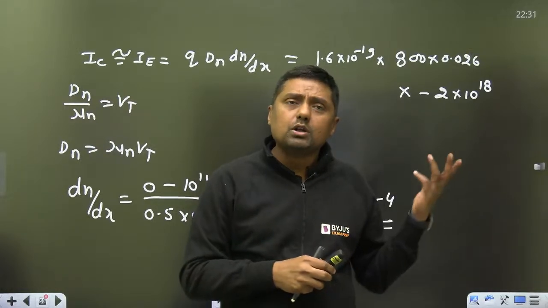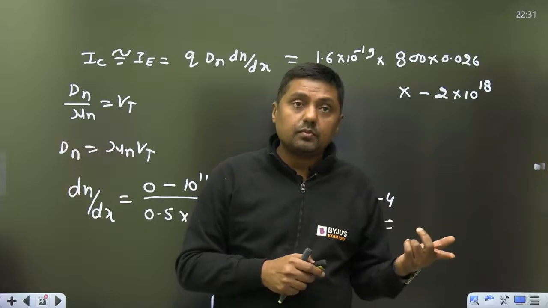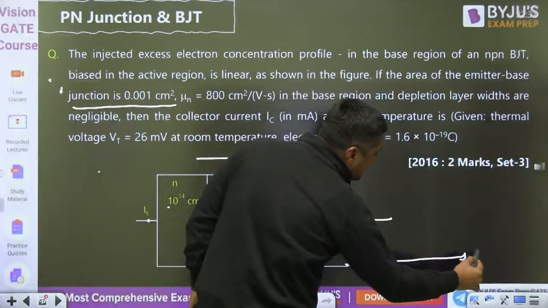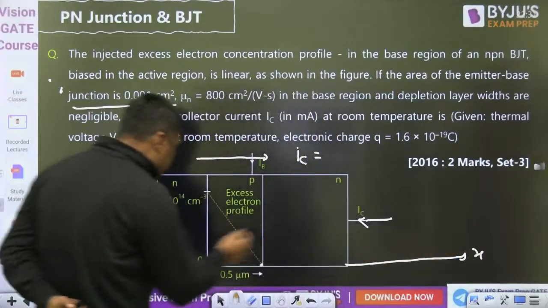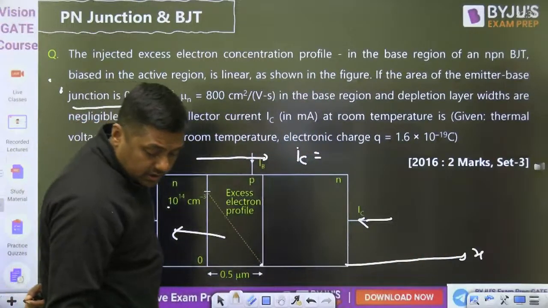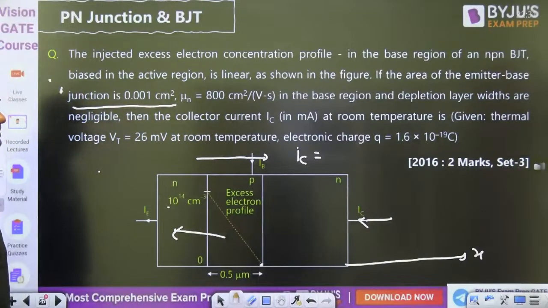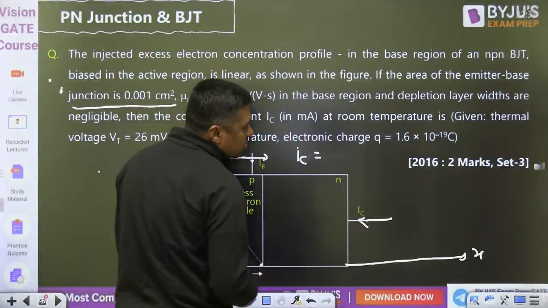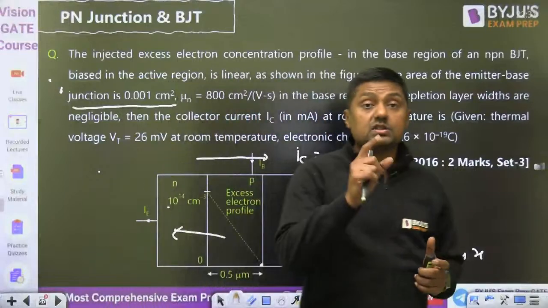The formula represents current in the x direction. Current in the x direction should be positive. If we are getting a negative current, it means it is moving in the minus x direction. But IC is given in the minus x direction. That's why you will get the positive answer. So take care of the sign, that is important.